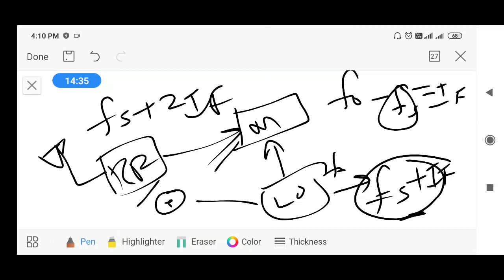But if there is another frequency available at the RF stage, in addition to Fs, that is Fs plus 2If, then calculate the difference between these two.